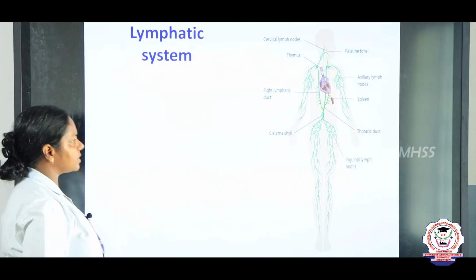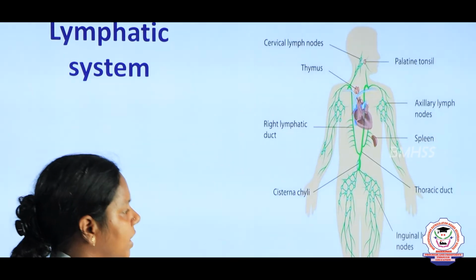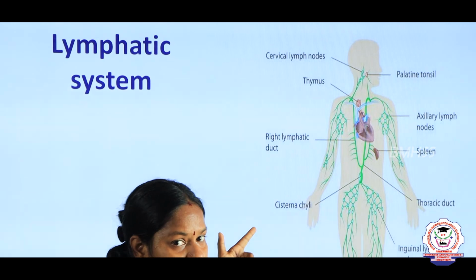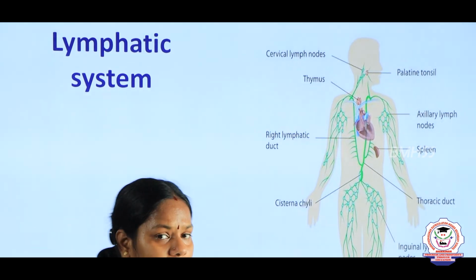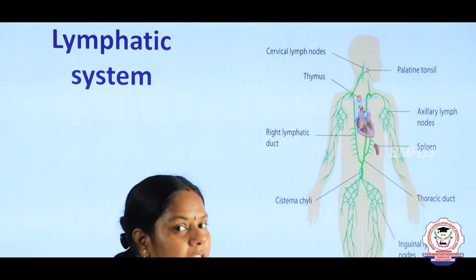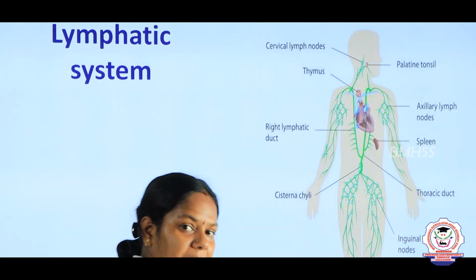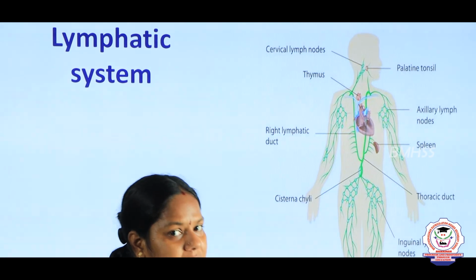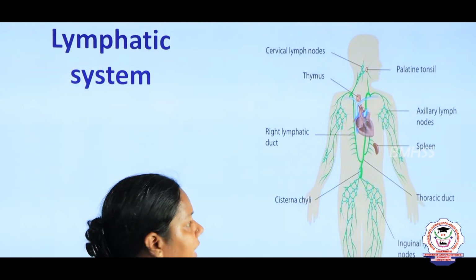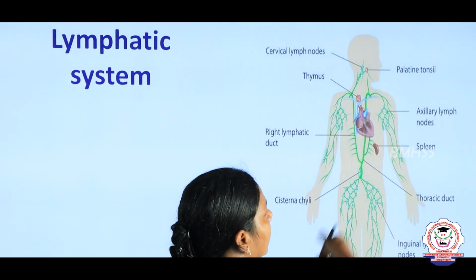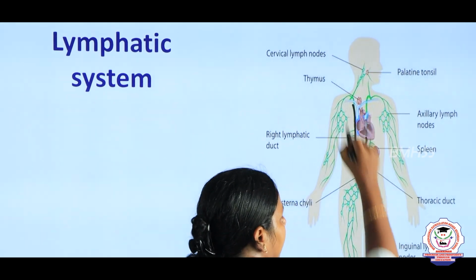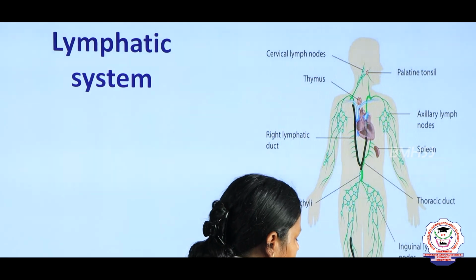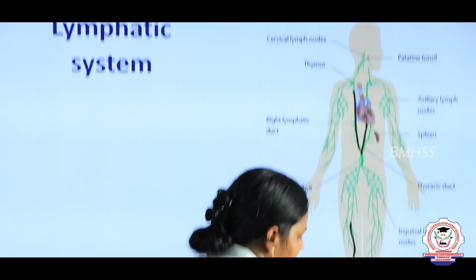And now, we are going to see about the lymphatic system. Children, this is our lymphatic system. It is similar to our circulatory system, right? Like the circulatory system, it also possesses lymphatic capillaries, lymphatic veins, lymphatic ducts and the lymph nodes. It possesses many lymph ducts, and many capillaries arise from the lymph ducts.